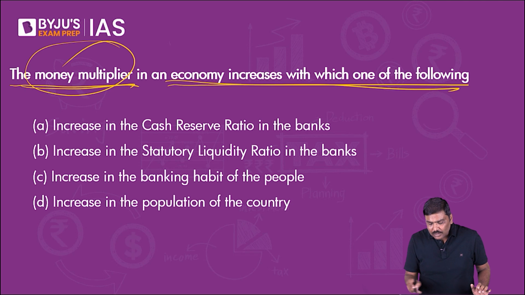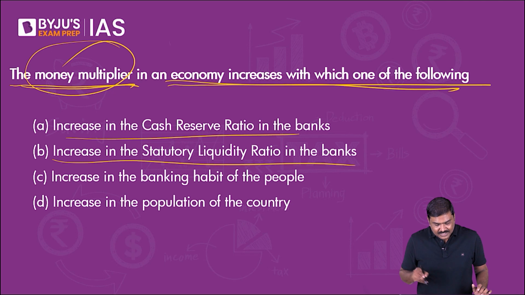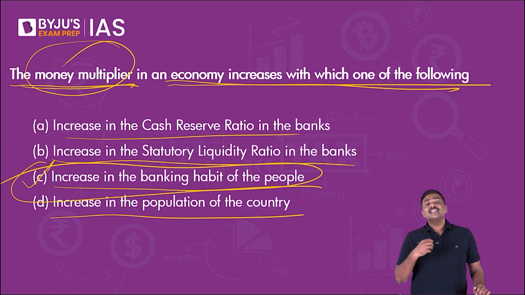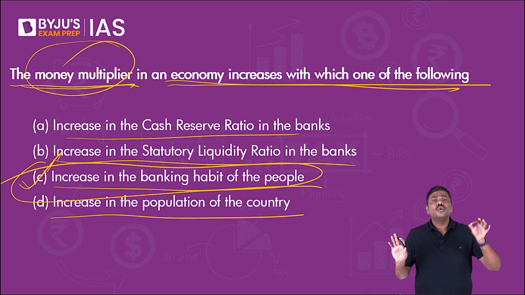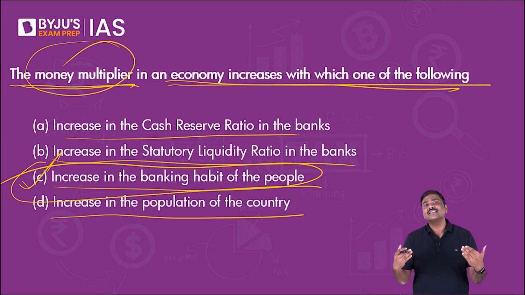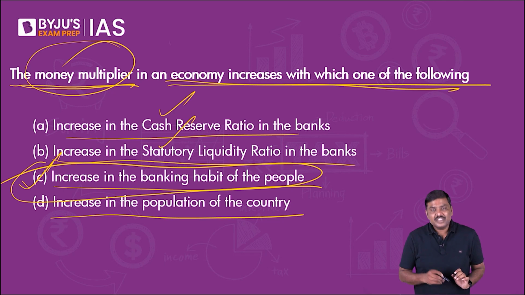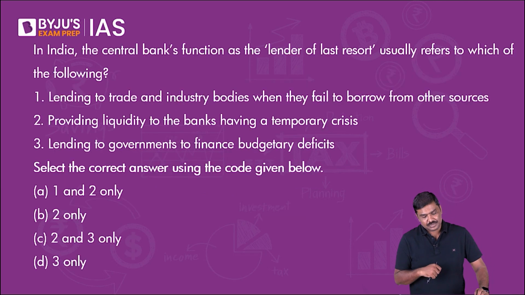So money multiplier in an economy increases with which one of the following? Increase in CRR, increase in SLR, increase in banking habit of the people, increase in the population of the country. The right option for this question will be increase in the banking habit of the people. Again, don't worry about this. I assume you are going to start with the studies in the Indian economy. Don't say, sir, I don't know what is CRR, what is SLR. Under banking, when you discuss the functions of RBI, you will come across all of these terminologies. I'm just giving you a taste of what kind of questions are asked in the prelims.